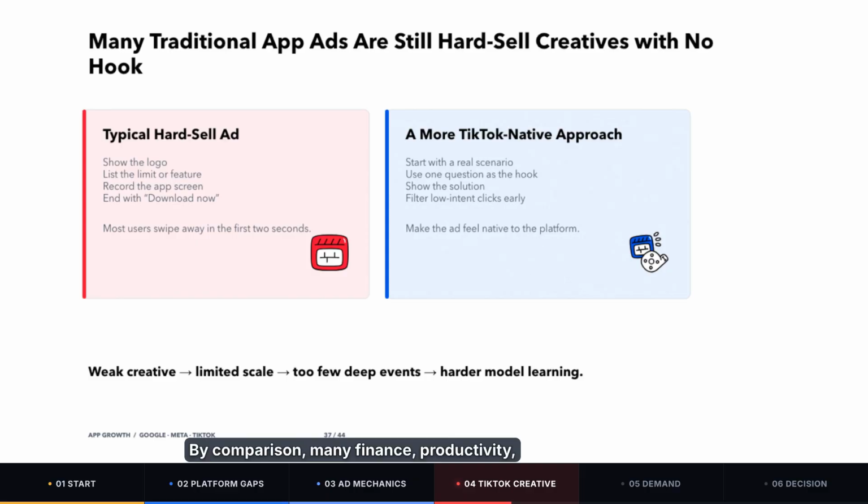By comparison, many finance, productivity, legal advice, and traditional app teams cannot produce content at that pace. Their typical creative may look like this. The product logo appears. The video shows a credit limit or a feature, then it records a few app screens and ends with "download now." There is no clear hook, no real-life situation, and no explanation of why the user needs the product right now.